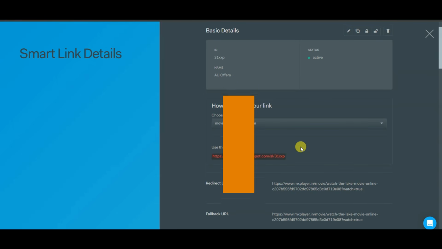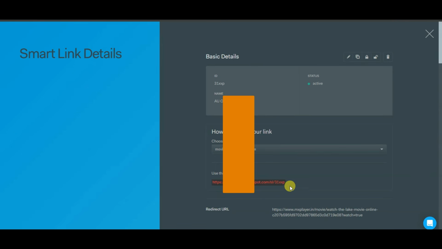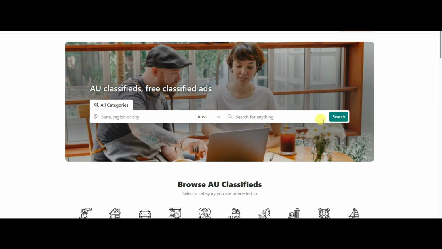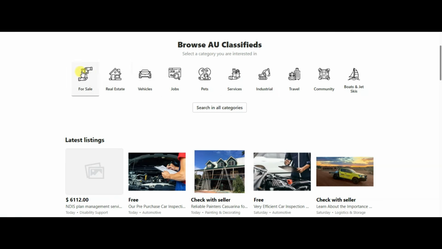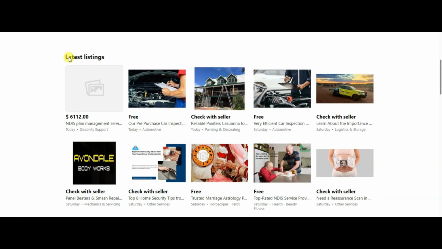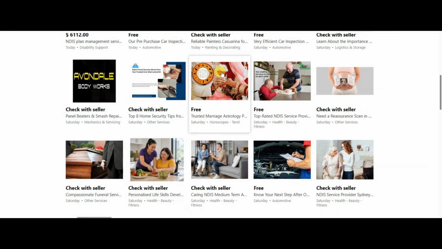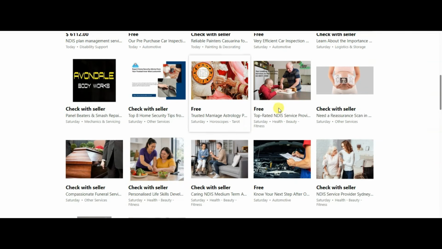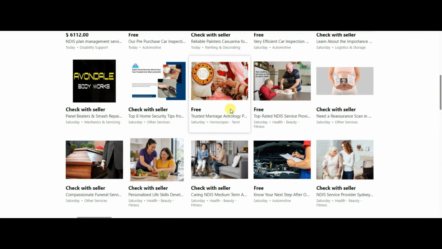Let me show you how you can promote this smart link. I'm going to share with you free traffic method. You can go on this platform. Guys, here you can see categories. Here you can see latest listings. Lots of people are advertising products on this platform. You can click here to open this advertisement.